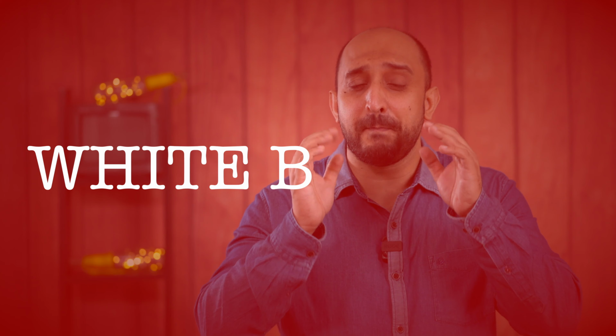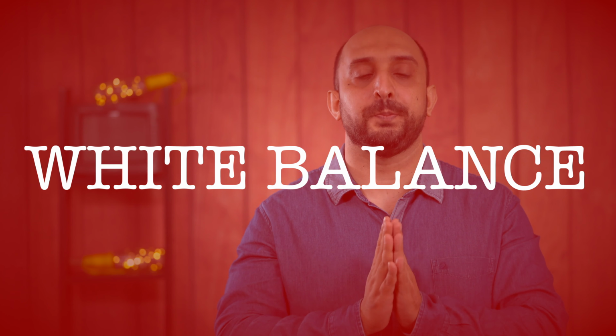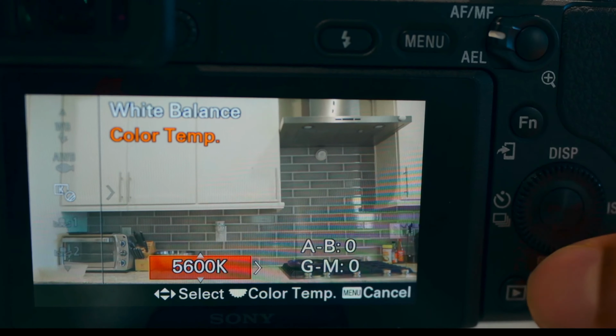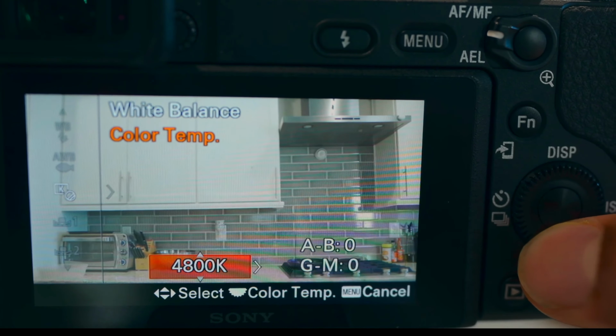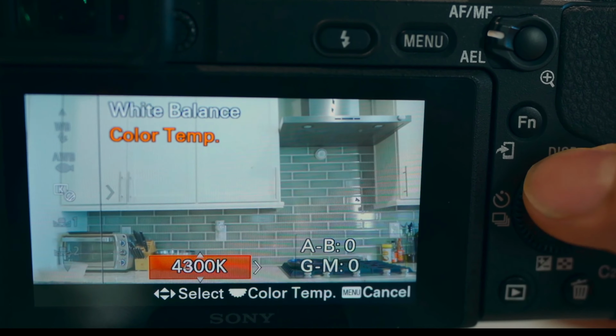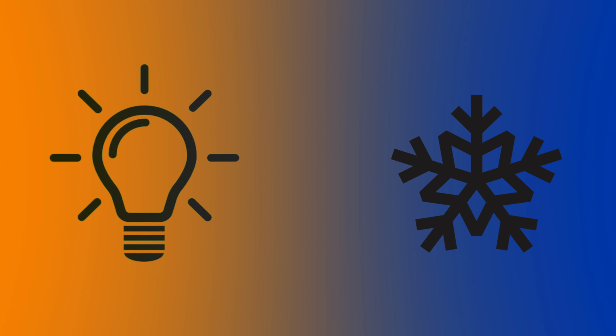White balance, apparently the most important aspect of your video, because this decides the right tones not only for the skin of the human but also the surrounding. It is usually divided into two color tones, which is the warmer side and the colder side. Now the lighting around us really disturbs the white balance because there are too many types of light coming from different sources, and if you're shooting in a room, you may have a yellow light somewhere and a white light somewhere, that also causes a lot of problem in the white balance.